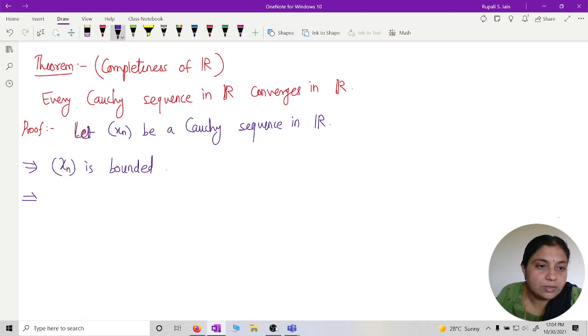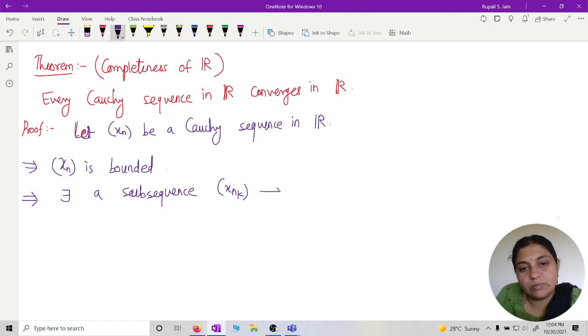This implies there exists a subsequence xnk, a convergent subsequence, or xnk converges to x in R. This is by the Bolzano-Weierstrass theorem.